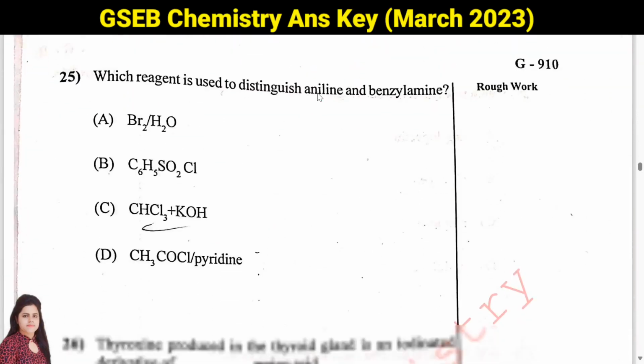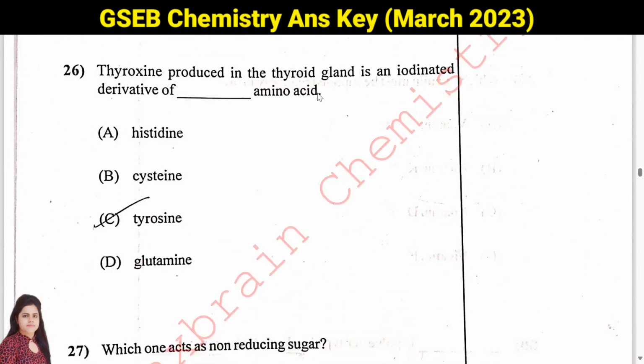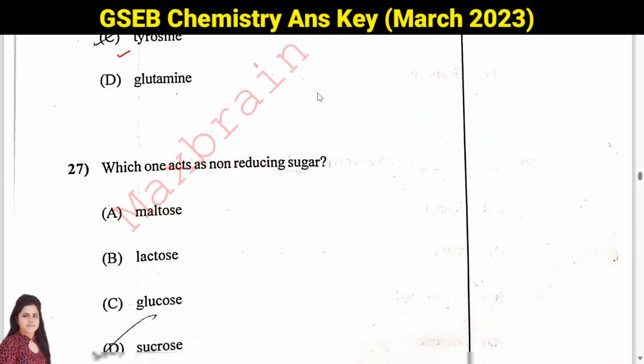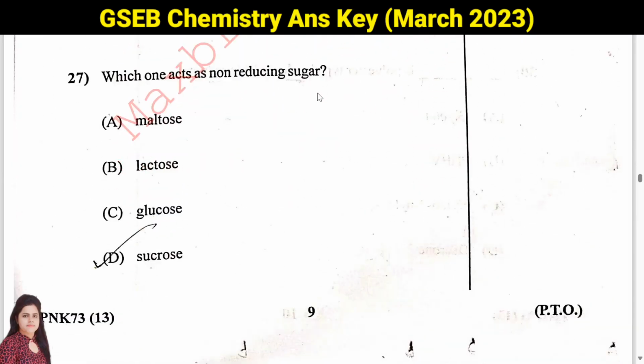Then question number 26, thyroxine produced in the thyroid gland is an iodinated derivative of which amino acid? So this will be your answer. It is the correct answer, tyrosine. Tyrosine amino acid, that is the answer. So option C.